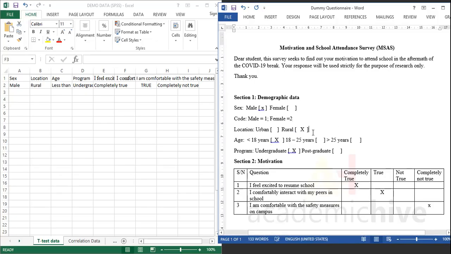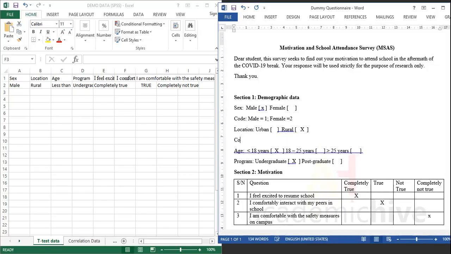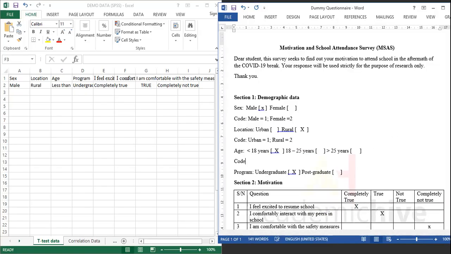And then we have the same coding system for location, and we say urban is assigned 1 and rural is assigned 2. And then for age, we say age less than 18 is assigned 1, 18 to 25 is assigned 2, and greater than 25 is assigned 3.